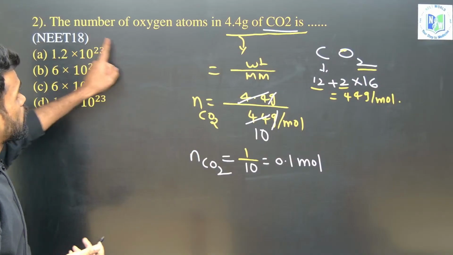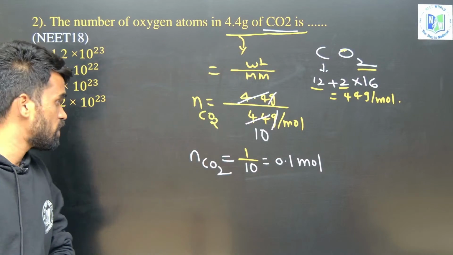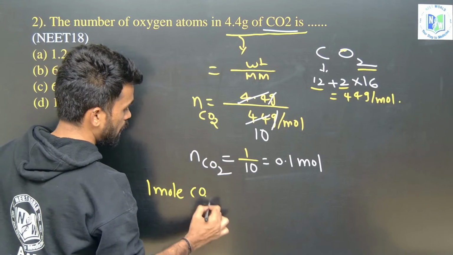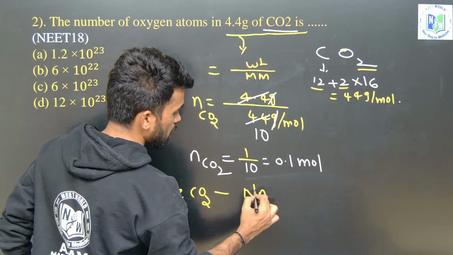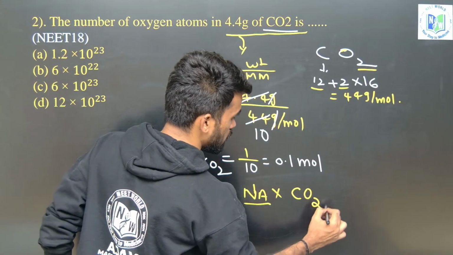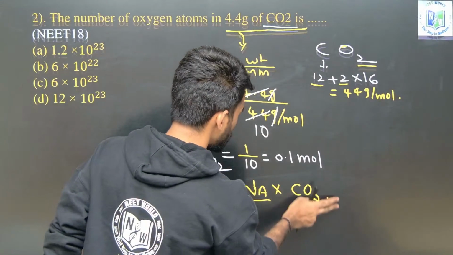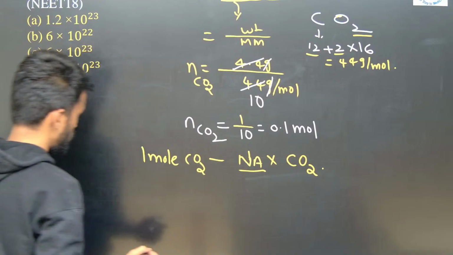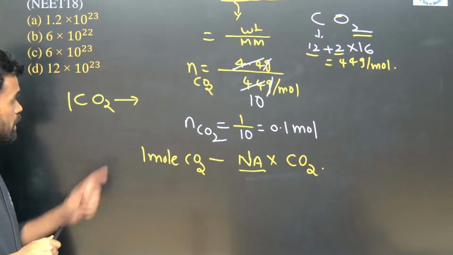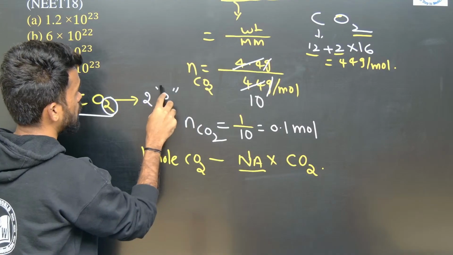Now they are not asking about number of moles. They are asking about number of oxygen atoms. So how can we say, if I say 1 mole of CO2, it has Avogadro number, Na, of CO2 particles, right? Now see, in 1 CO2 unit, how many oxygens are there? 1 unit contains 2 oxygen atoms, no? So 2 oxygen atoms, like this you need to say.